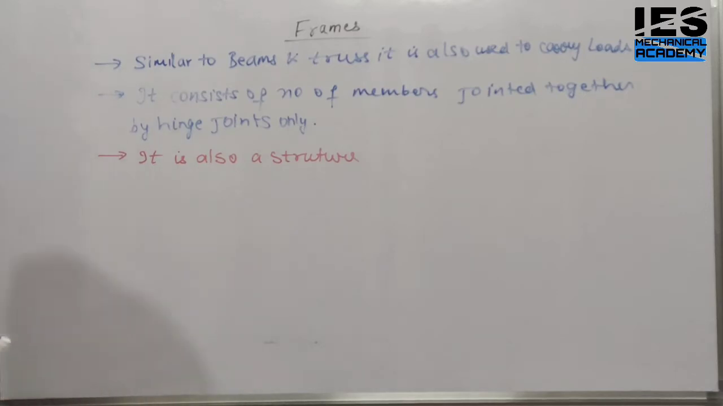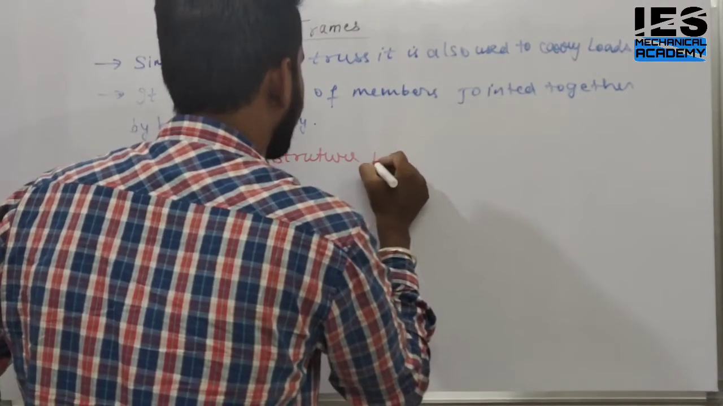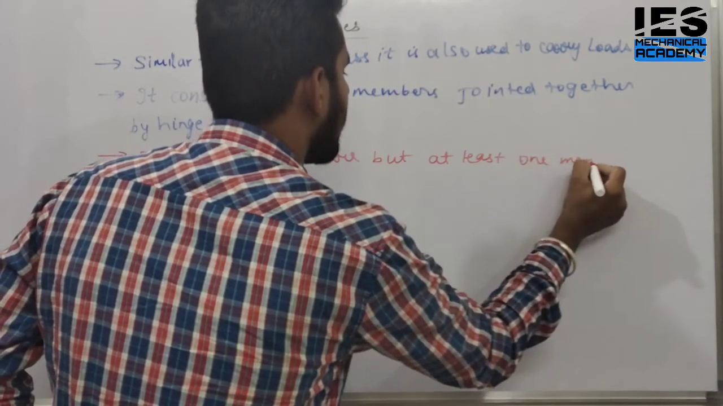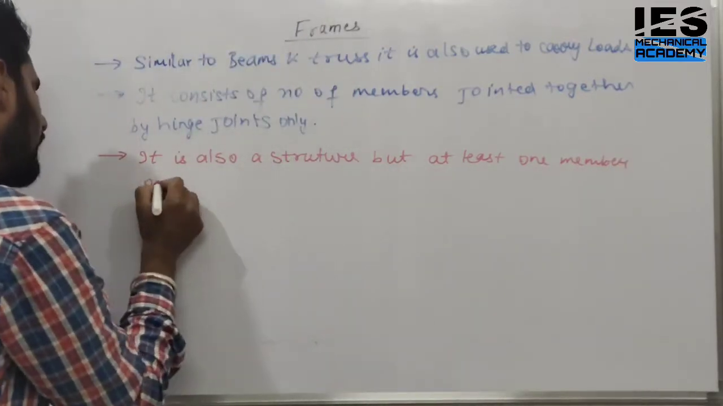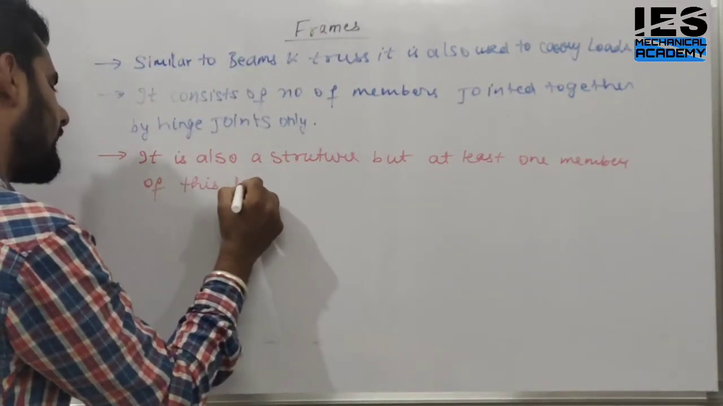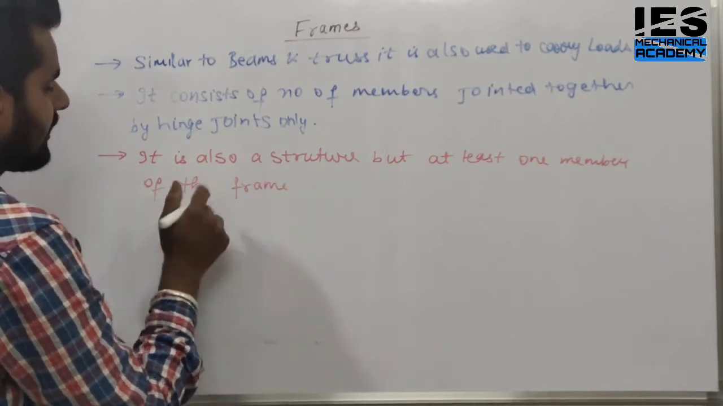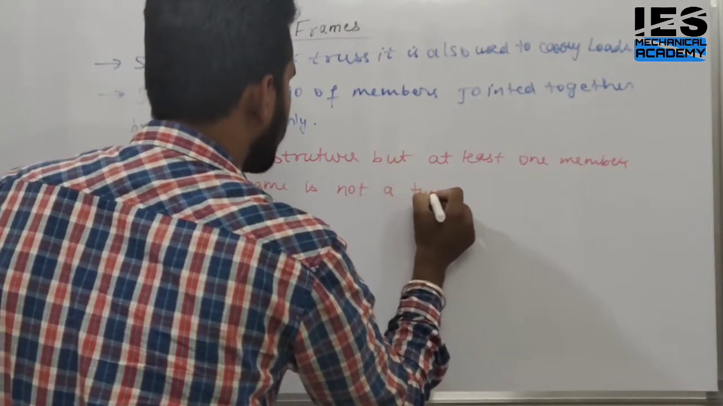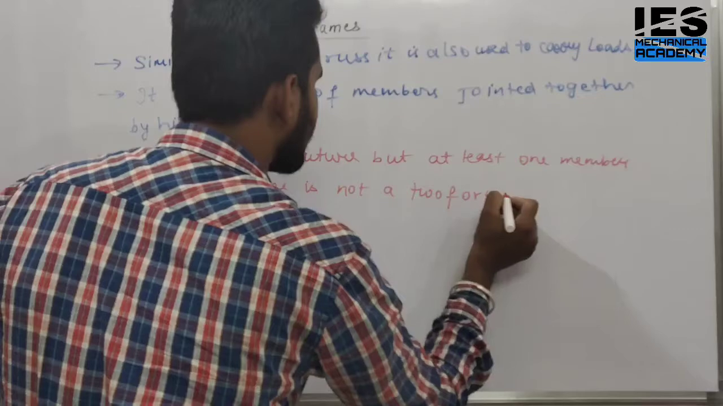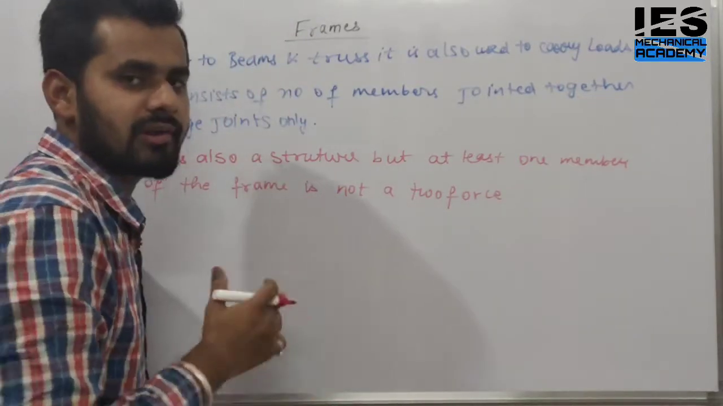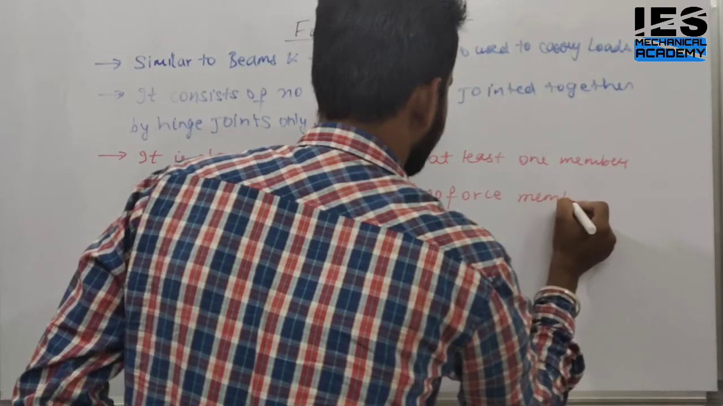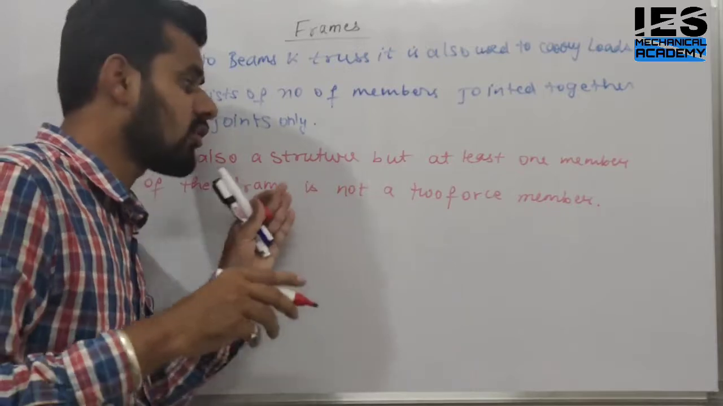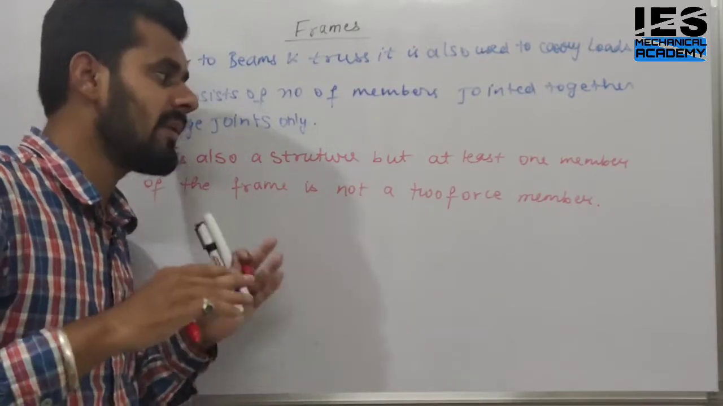But the noticeable point here is what? It is also a structure, but at least one member of this structure, or of this frame, is not a two force member. This is the important point here. That differs frames from the truss. What does it mean? It means there must be at least one member which is not a two force member, meaning the number of forces on a member is more than two.